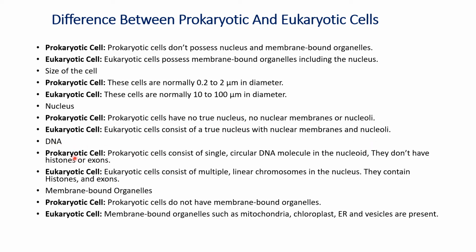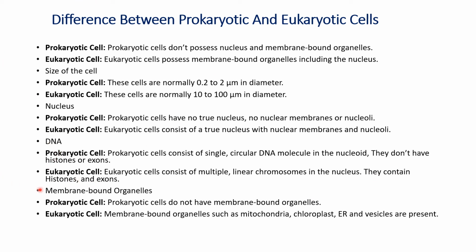Then DNA. The prokaryotic cell consists of a single circular DNA molecule in the nucleoid. They don't have histones or exons. So histones are not present here. Exons we will come to later on. Eukaryotic cells consist of multiple linear chromosomes in the nucleus. So you know that in the eukaryotic cell many chromosomes are present, in linear shape, and they contain histones and exons.